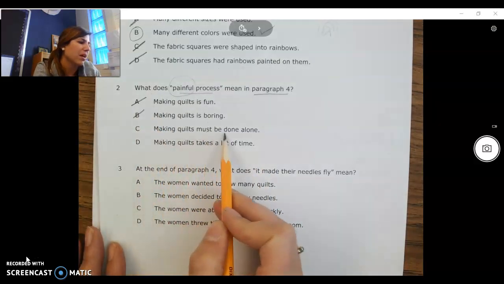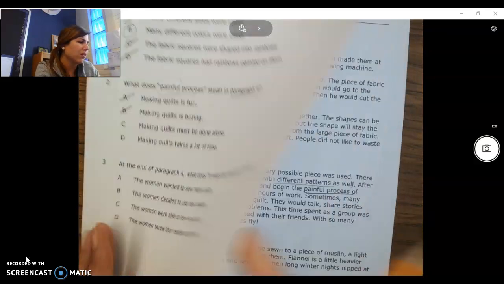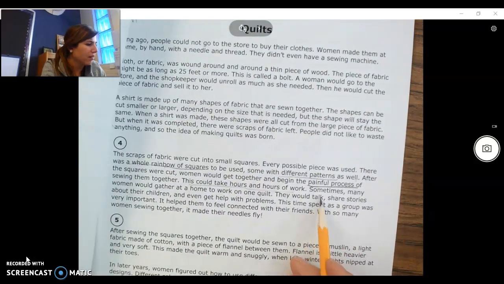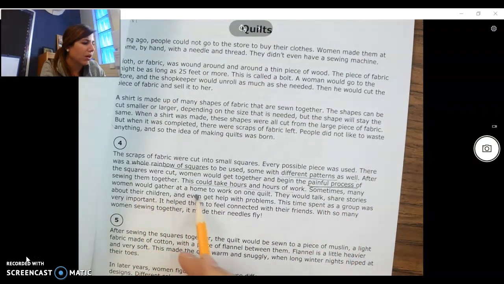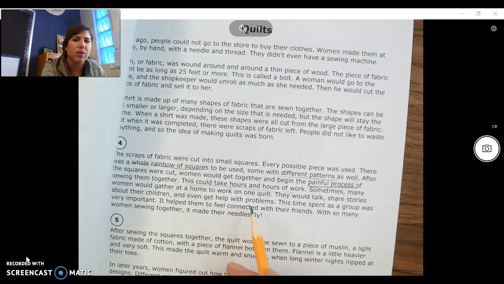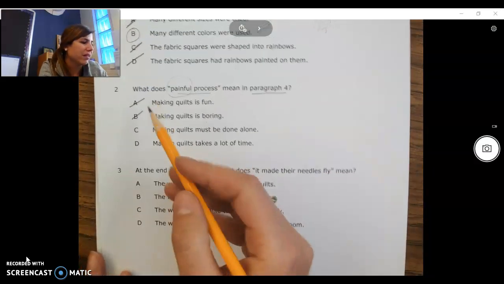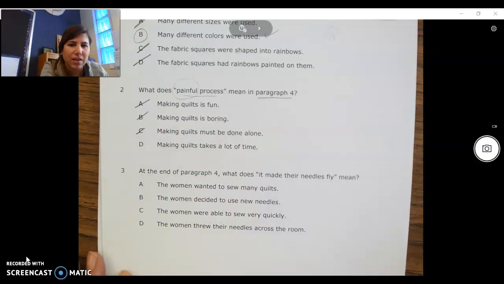Making quilts must be done alone. Well, in the story, it said that sometimes many women would gather at a home to work on one quilt. They would talk, share stories about their children, and even get help with problems. So in the text, it doesn't say that they did it alone. In fact, they did it together.